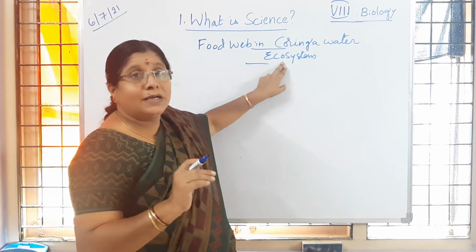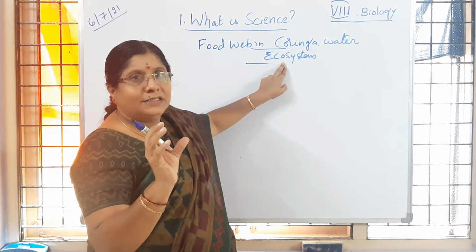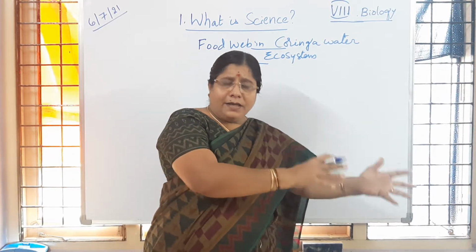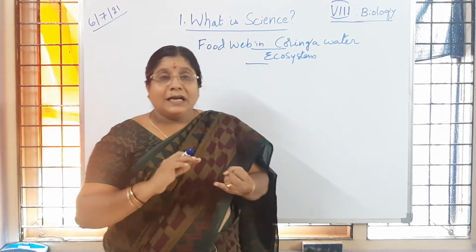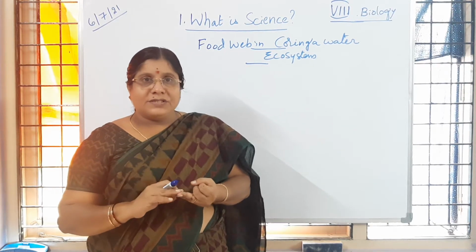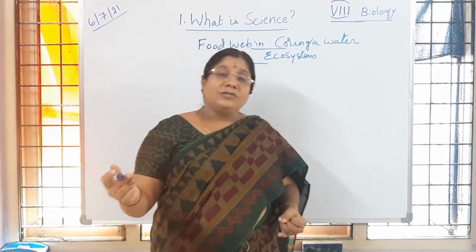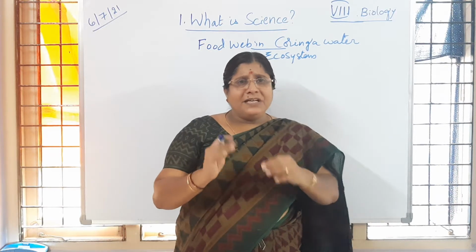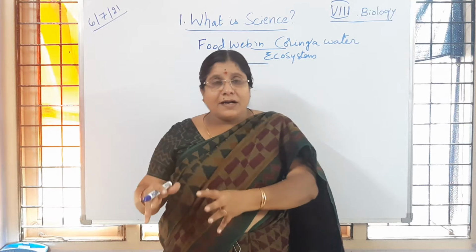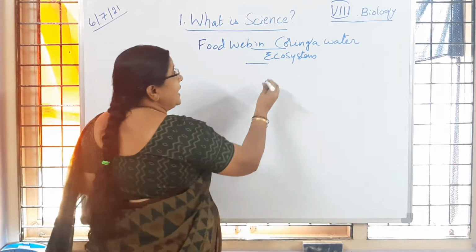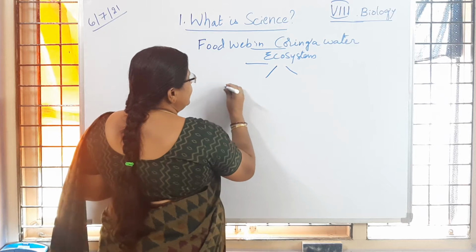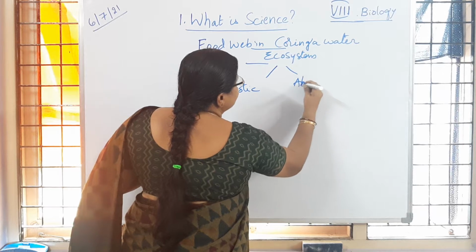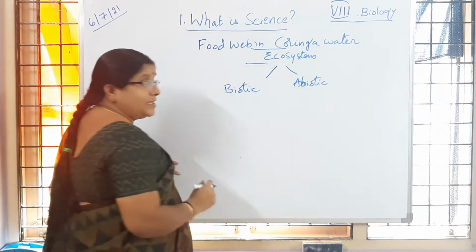So ecosystem is a small unit of ecology where we observe a particular group of living organisms living in that particular ecosystem. Like yesterday I said, grassland ecosystem, then water ecosystem. Even your classroom can become an ecosystem, or you can take the example of your kitchen. We observe different kinds of things there, biotic components and abiotic components. In any ecosystem there will be biotic and abiotic components.